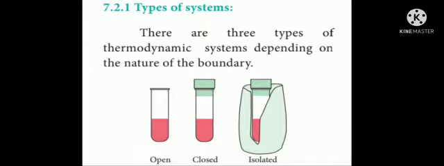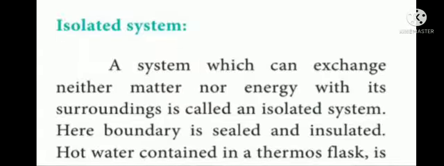Next topic, types of systems. There are three types of thermodynamic systems depending on the nature of the boundary. They are open system, closed system, and isolated system. Let me discuss one by one. First, let me discuss isolated system.